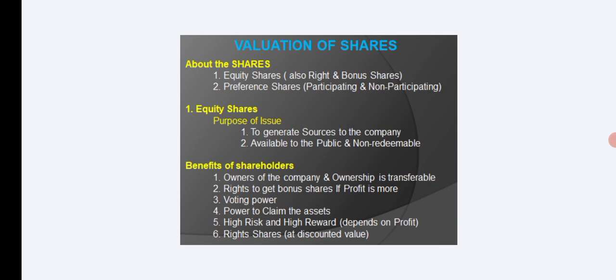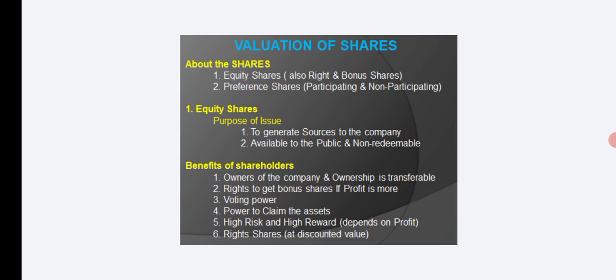Shares are available to the public and shares are non-redeemable. A benefit to shareholders is that they get voting power in the company. They are considered as owners. Ownership is transferred whenever they want to sell their equity shares to others.